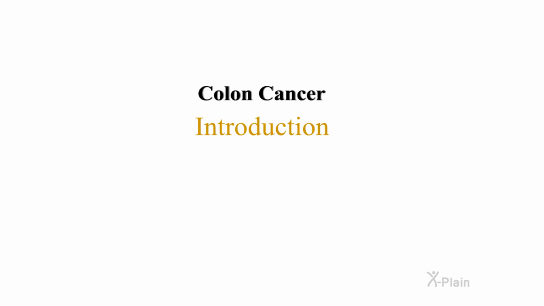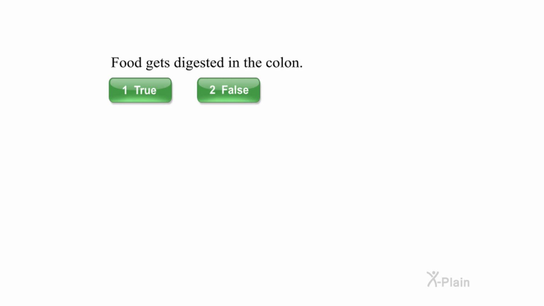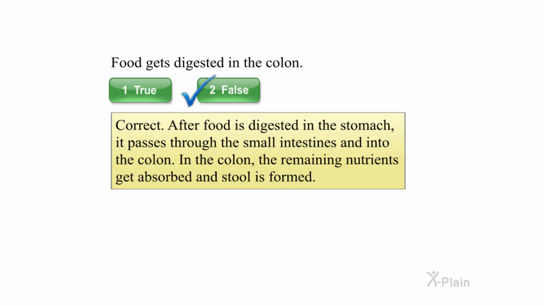Colon cancer. Introduction. Food gets digested in the colon. Select true or false. Correct. After food is digested in the stomach, it passes through the small intestines and into the colon. In the colon, the remaining nutrients get absorbed and stool is formed.